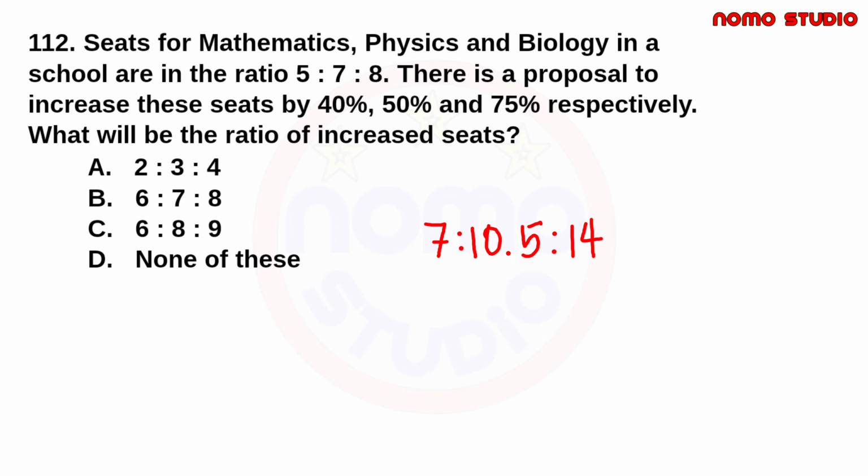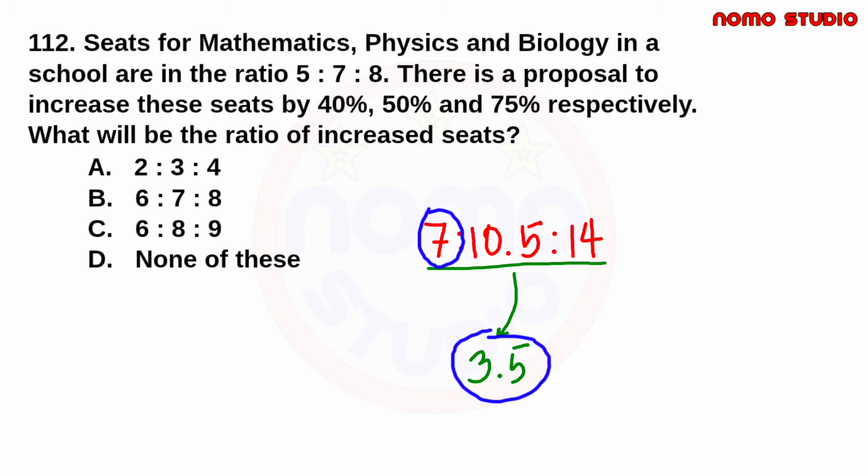So ibig sabihin nito, the GCD of these three numbers is 3.5. So i-divide po natin ang tatlong ito by 3.5. 7 divided by 3.5, and that is equal to 2.